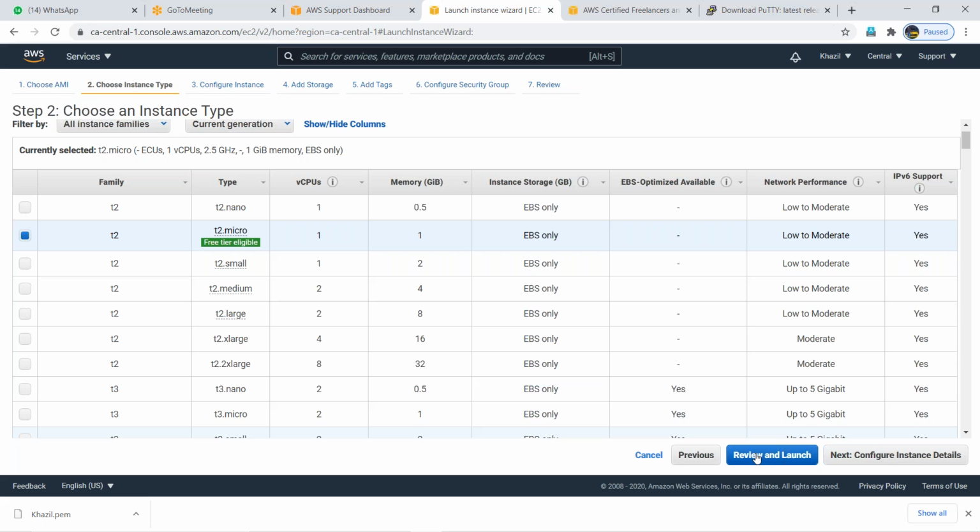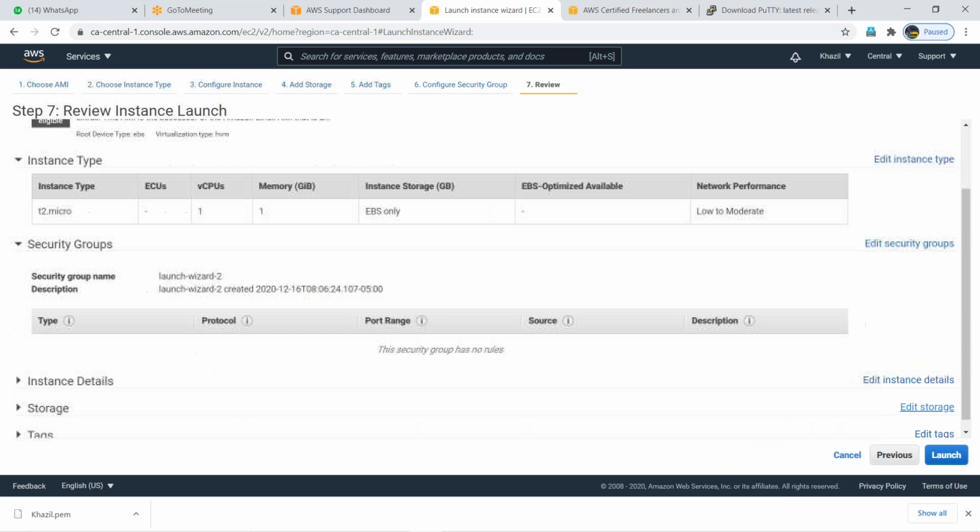So always go with T2.micro only. You will get 1 GB RAM and 1 CPU. Don't go with any other type because you will be charged. Yeah, review and launch. Launch button.